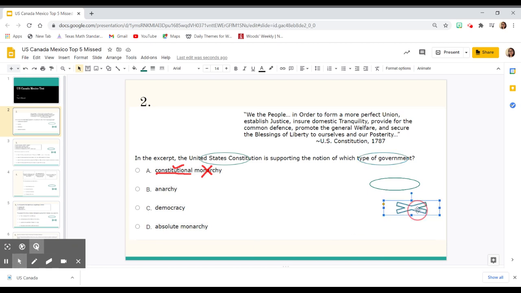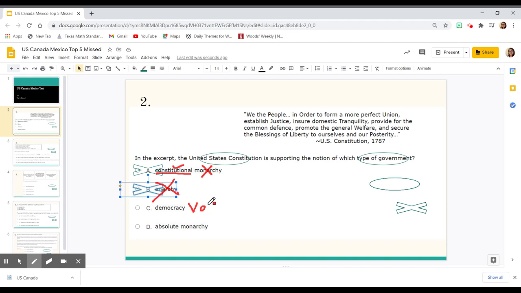Now, when we look at our second answer choice, we have to see what anarchy is. Again, this idea that there is no government system, so that will not be our answer. When we look at answer choice C, we want to think of what democracy means, and that is this idea of voting. We are able to vote here in the United States, of course, if you're a citizen, but the idea is that we have a form of democracy. So that's a possible answer, but let's double check with the last choice.